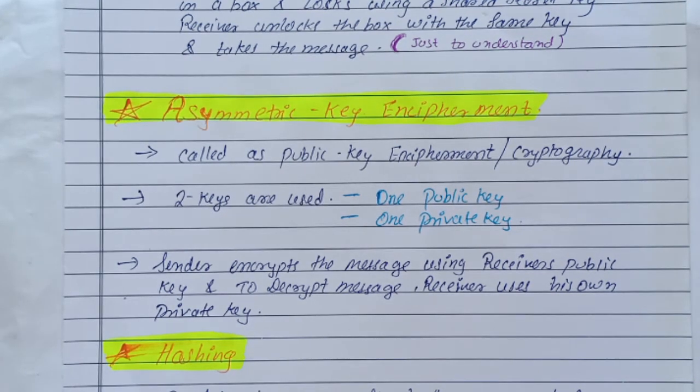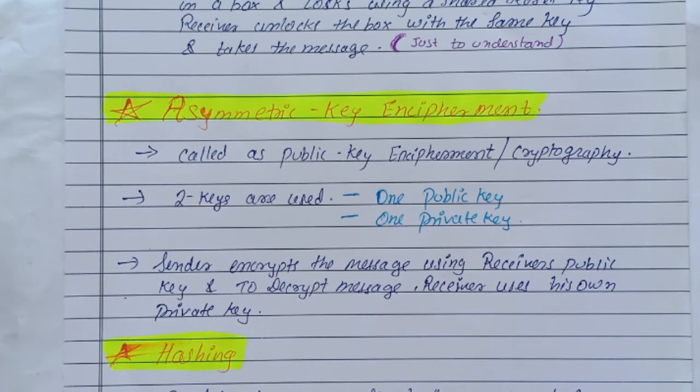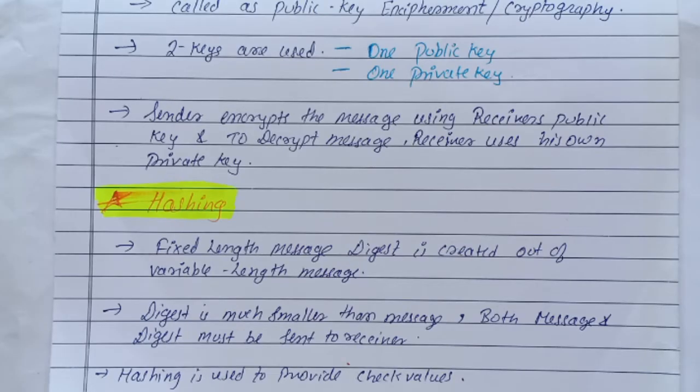The receiver gives the public key to everyone, so whoever wants to send a message can use that public key, and the private key is known only to the receiver, and only the receiver can use the private key to decrypt the message that was encrypted using the public key.